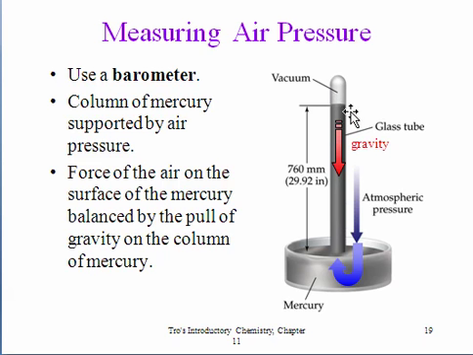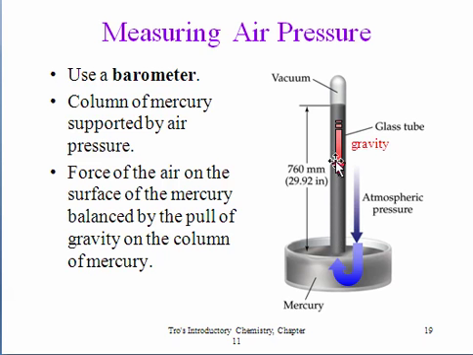So mercury is a very dense metal. It's very heavy in a small amount of volume, and it has a strong force of gravity pulling it down because of its mass. So therefore we don't need a 30-foot tube like we would with water. We only need one that is 760 millimeters, or a little less than a meter. There's 1,000 millimeters in a meter. And air pressure was first measured by millimeters of mercury.